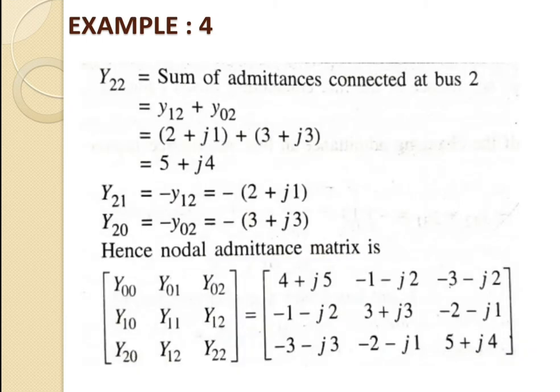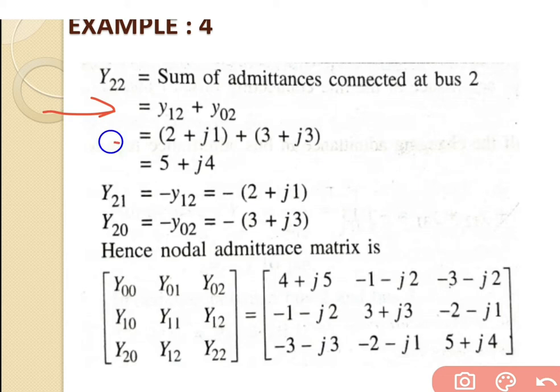So y22 is equal to y12 plus y02. Just put the value of y12 and y02. So that is 2 plus j1 plus 3 plus j3, and if we solve this equation, we will get the answer for the y22 that is equal to 5 plus j4.